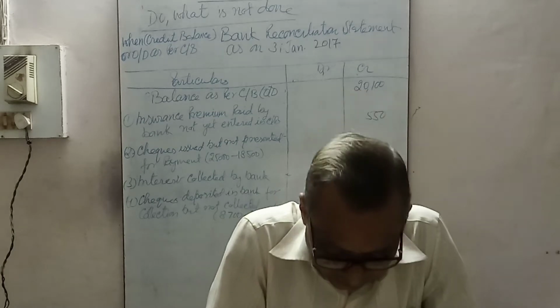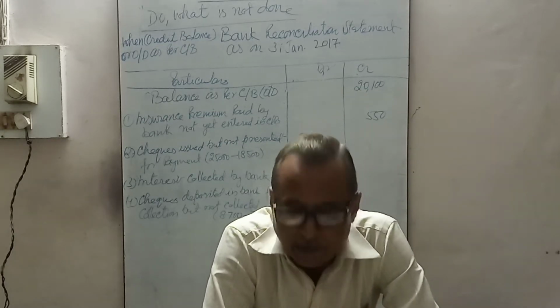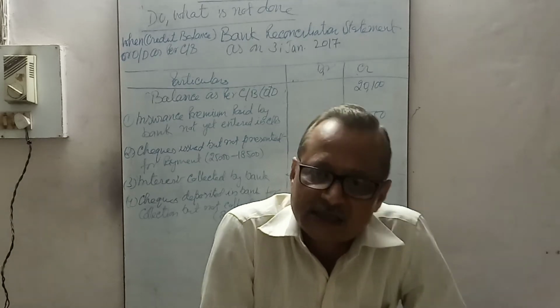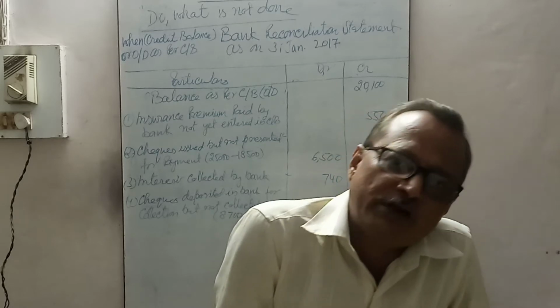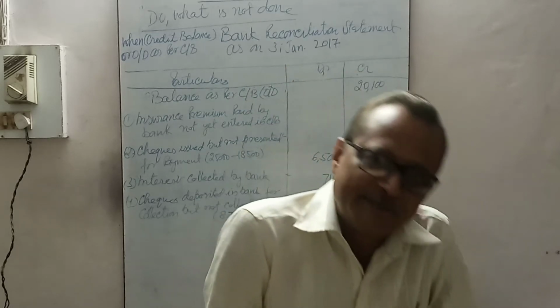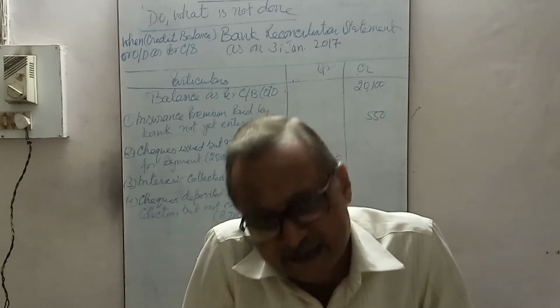Last item, a customer deposited 620 directly into the bank without informing Mr. Sanjay. Meaning a customer of Mr. Sanjay directly deposited in his bank account, and that was credited in the passbook, not debited in the cash book because no information was received.